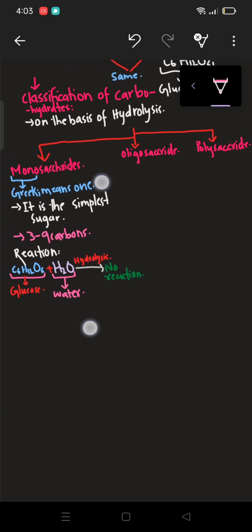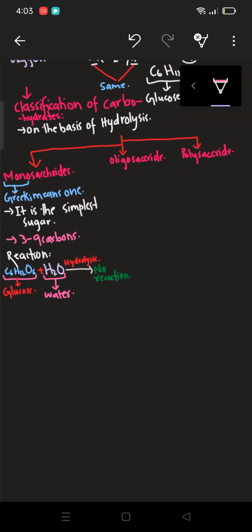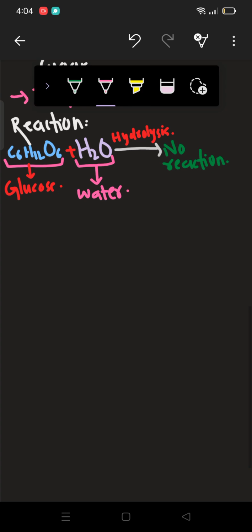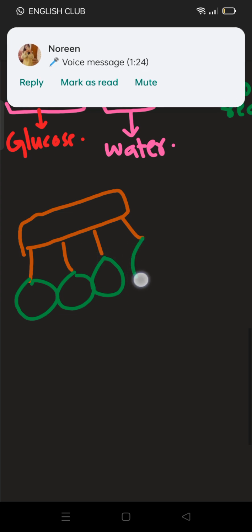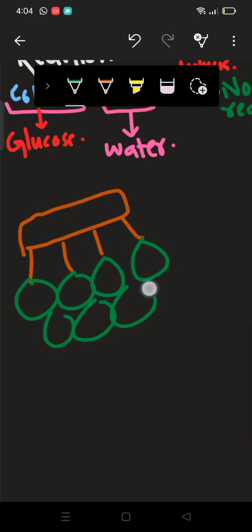Alright, so now let's talk about other things about the monosaccharide. Glucose is obtained naturally as dextrorotatory and is present in most delicious foods. Carbohydrate is present in our every food, as we talked about yesterday as well. So glucose is present in our food, such as grapes. Let me draw the grapes first, because it is found in grapes as well. So here I have grapes.